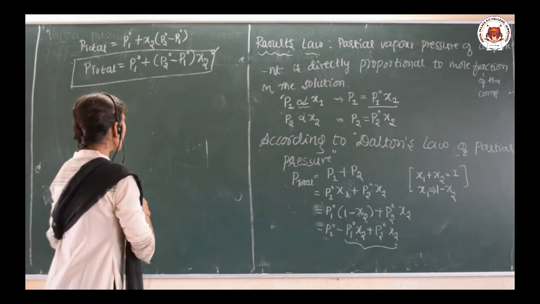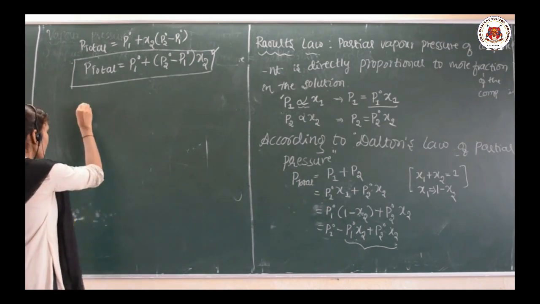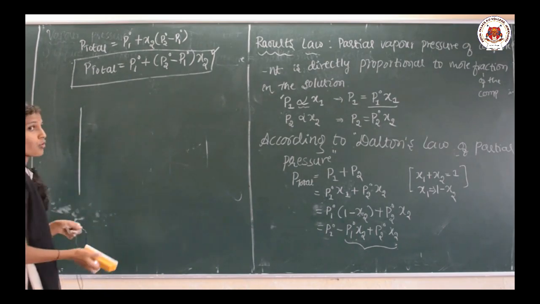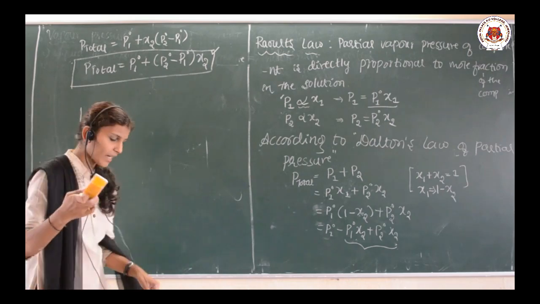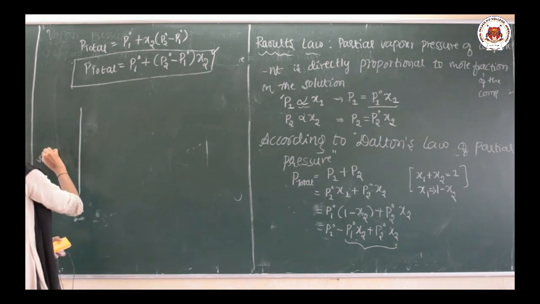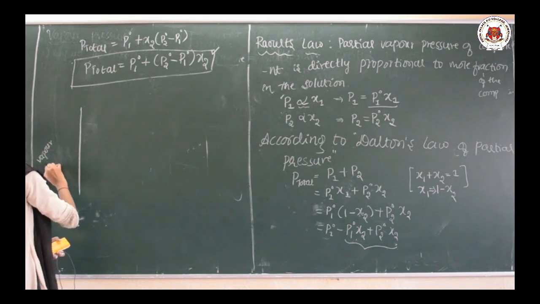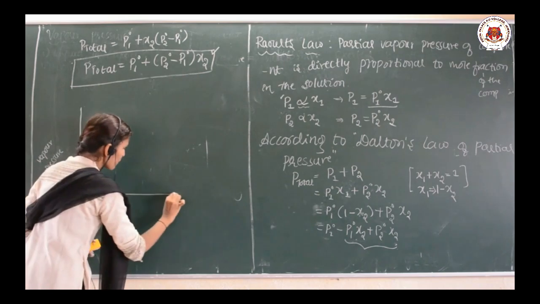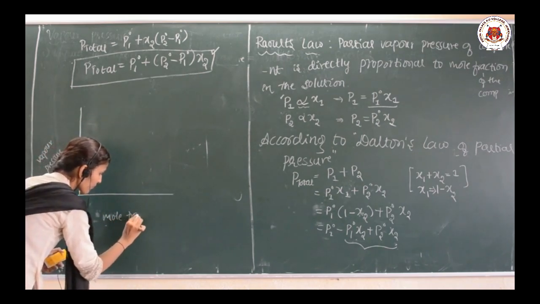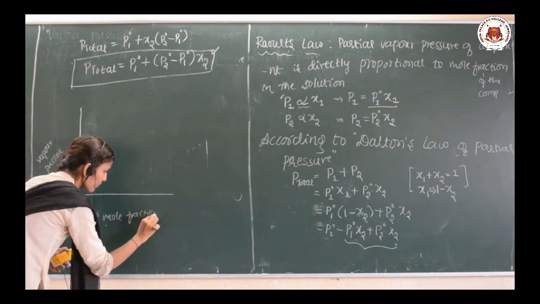Let me draw the graph of Raoult's law for the binary solution of two volatile liquids. So here, vapor pressure versus mole fraction. Okay.